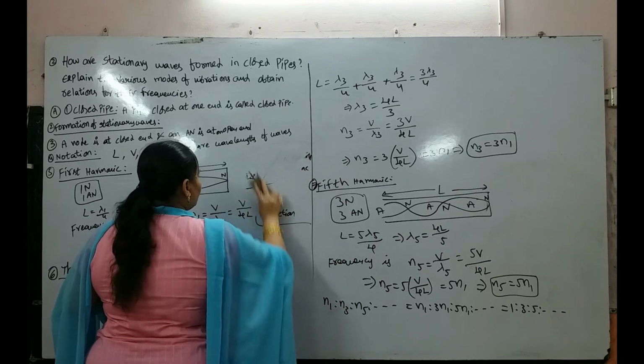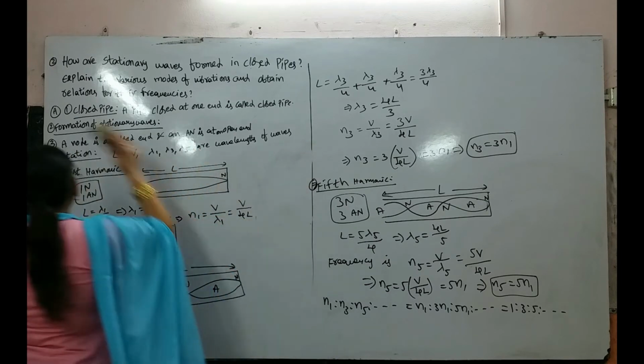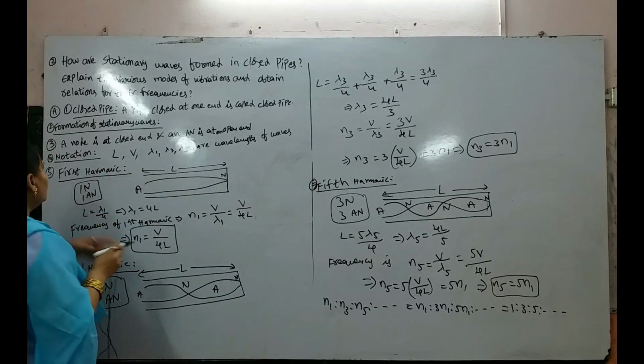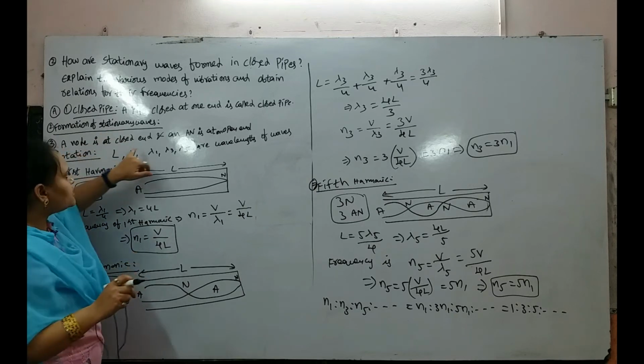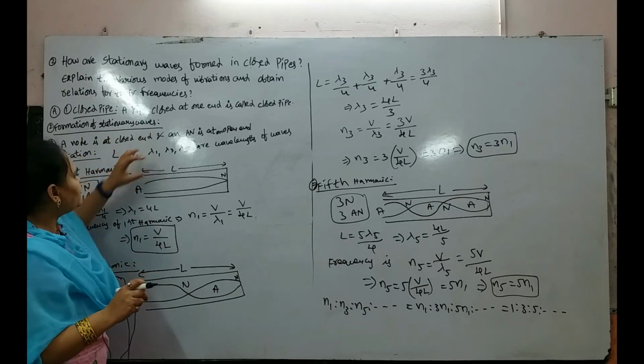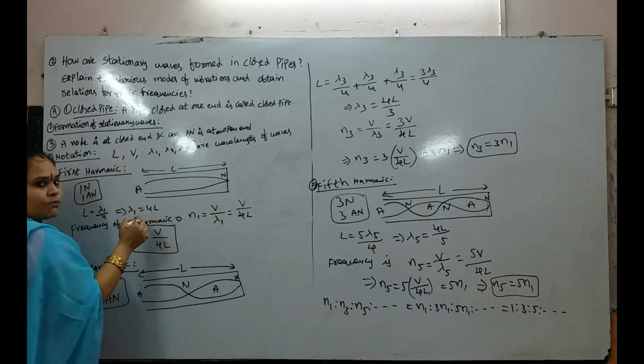Now, our case is the formation of stationary waves in a closed pipe. In this formation of stationary waves, a node is formed at the closed end. This is the closed end and this is the open end.